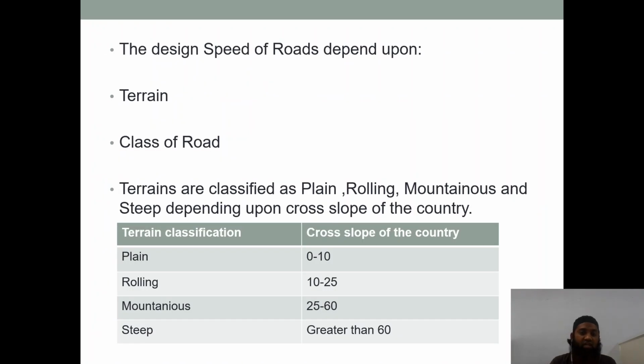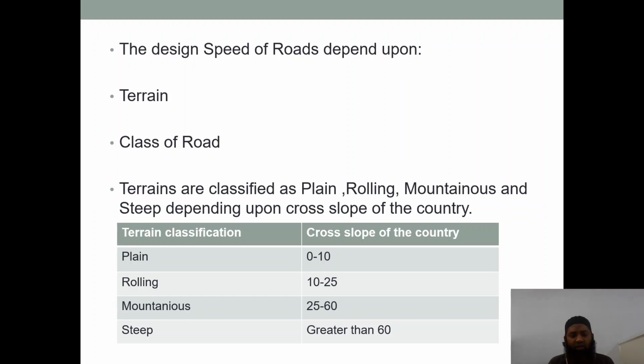Let us see that the design speed of roads depends upon terrain and class of road. As I had told you, the terrain is not always proper. We have different terrains, so depending on the different terrains, we have to go for a design speed. Class of road: we have A class and B class, and different classes have been mentioned for different types of vehicles. We have tracked vehicles and wheeled vehicles, and other vehicles also. The tracked vehicle has a very high intensity of load of about 700 tons.